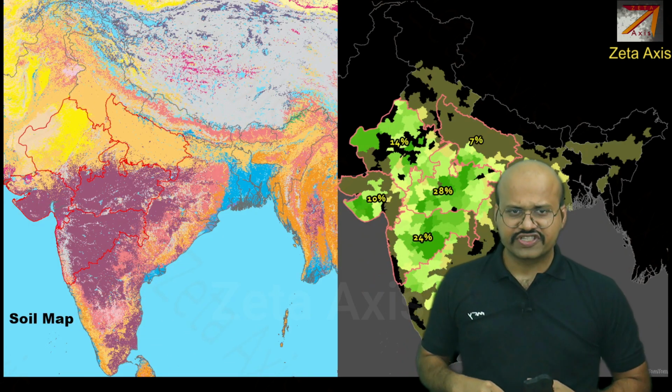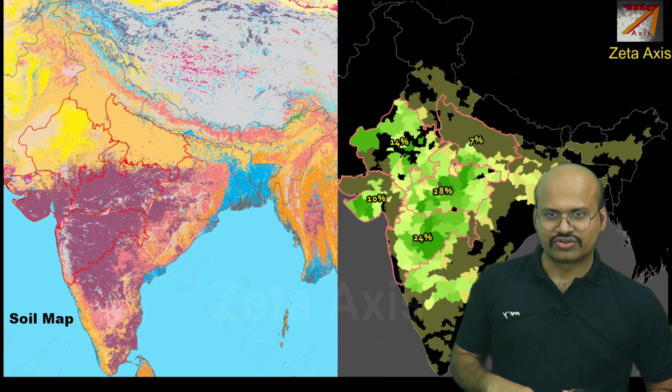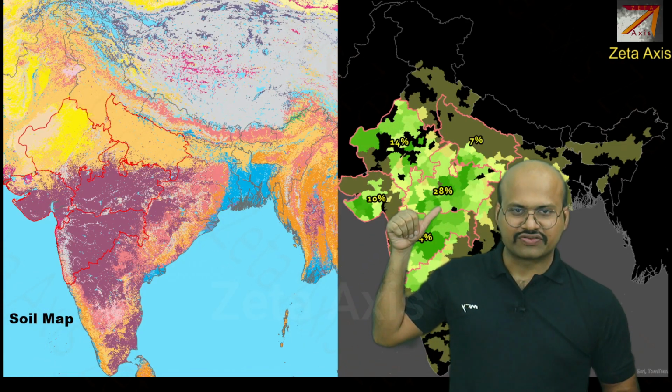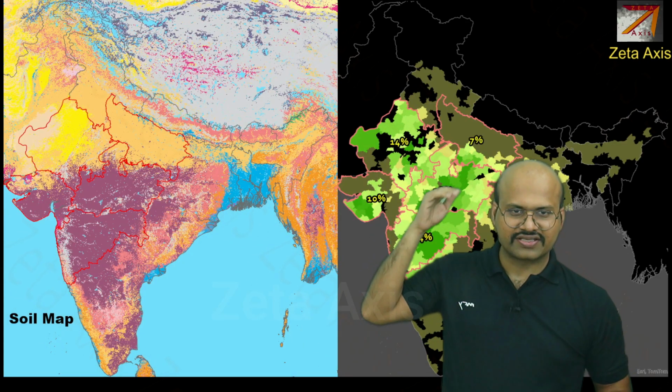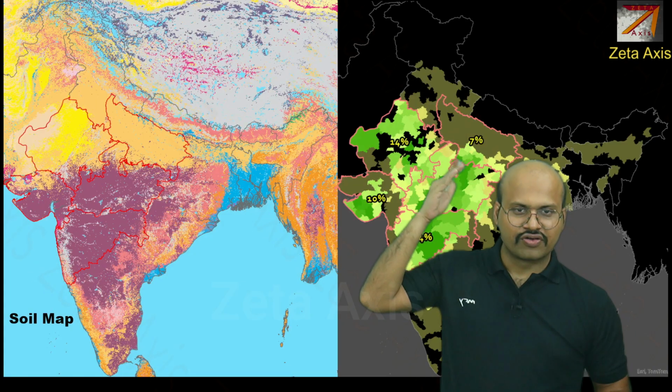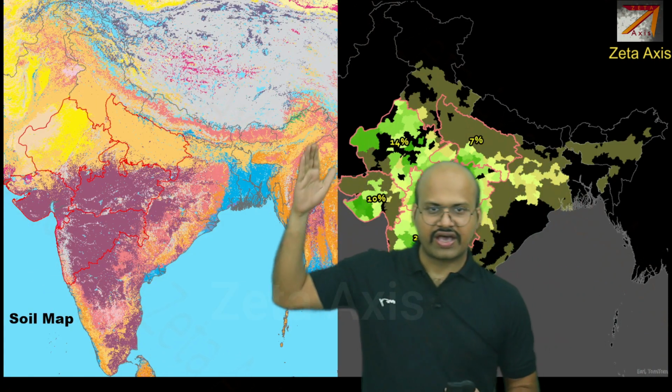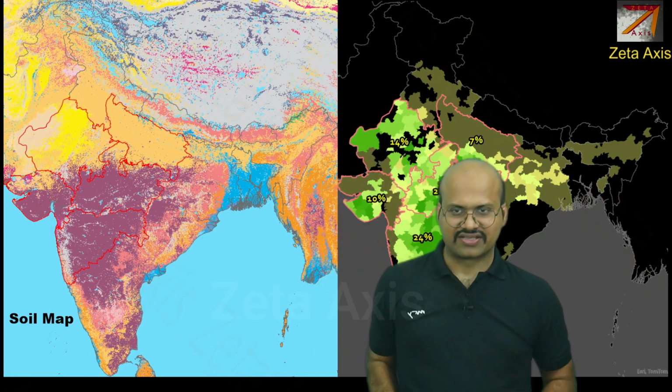Now, if you see the type of soil in which gram is grown, then we can see that it is again a mixture. Here we have black soil in Maharashtra, and in Madhya Pradesh we have a mixture of black soil in these districts, and in the northern districts we have alluvial soil. Here again we have sandy soil in Rajasthan. So we can see that it is grown on almost all types of soils.